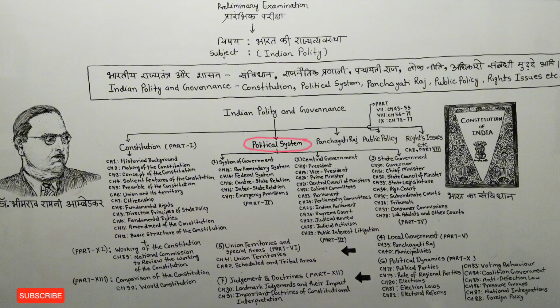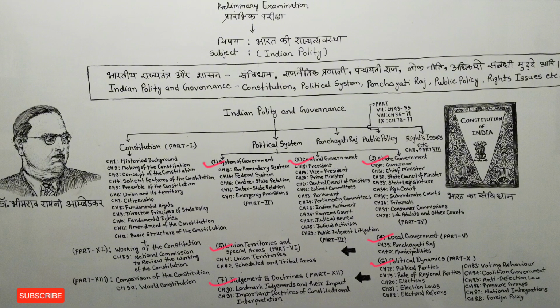After this, under the political system, we have kept another topic named judgments and doctrines, which you will find in part 12 in M. Lakshmikant sir's book. Under this part, also we get to see two chapters, chapter number 90 and chapter number 91. Under chapter number 90, we get to see landmark judgments and their impact. Under chapter number 91, we get to see important doctrines of constitutional interpretation.